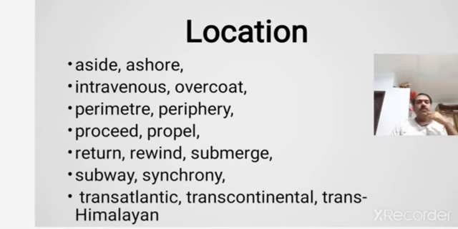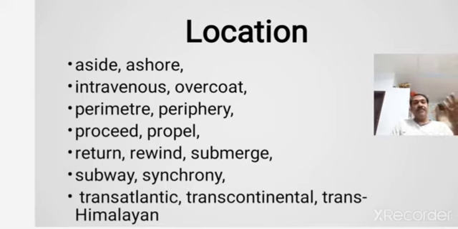Yeah, let us move on to the next line. Atlantic, transatlantic. That is a line that goes across the Atlantic. An airway, for example, an aeroplane that goes from one continent to the other, from one side of the Atlantic to the other side of the Atlantic, that is called transatlantic. Sometimes you have a transcontinental line, continental, transcontinental.